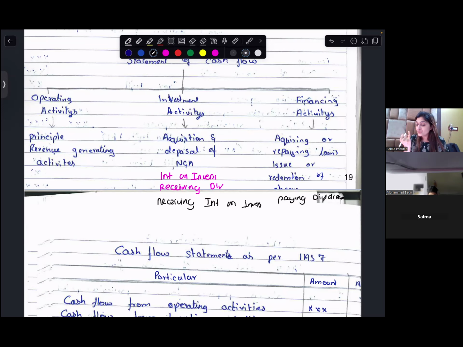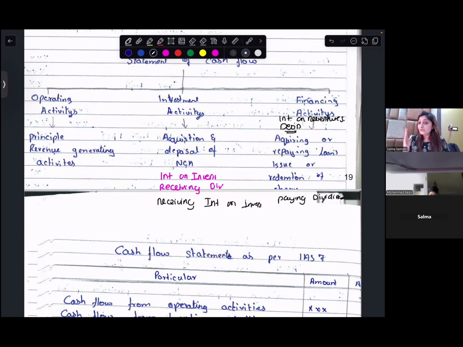That means you're buying your shares, you're taking loan, taking the debentures. So buying the shares, taking loan, redemption of debentures, interest on debentures, this all comes under financing activity. Dividend paid would also be your financing activity. Interest on borrowings would also be your financing activity.